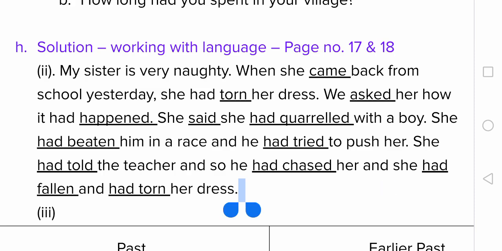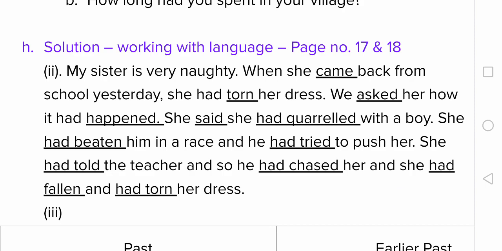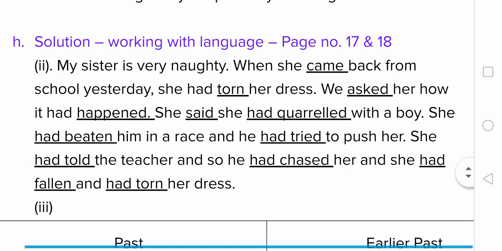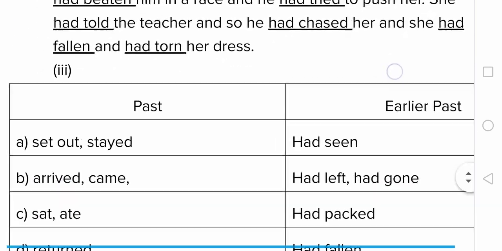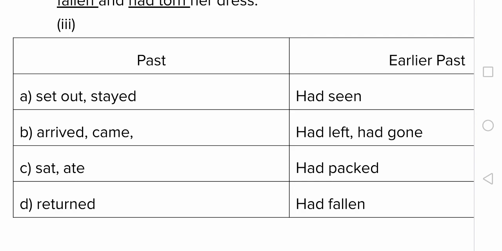From page 17, you have to use simple past and past perfect accordingly, and in the next exercise a few sentences have been given. You have to separate verbs indicating simple past and verbs indicating past perfect or earlier past. Thank you.